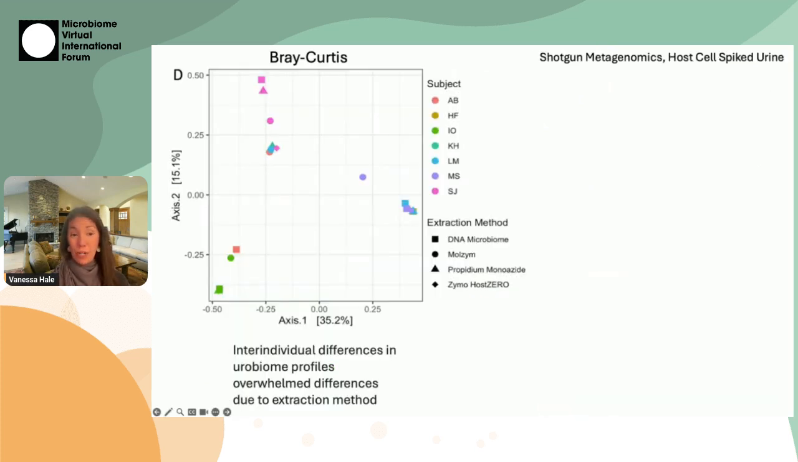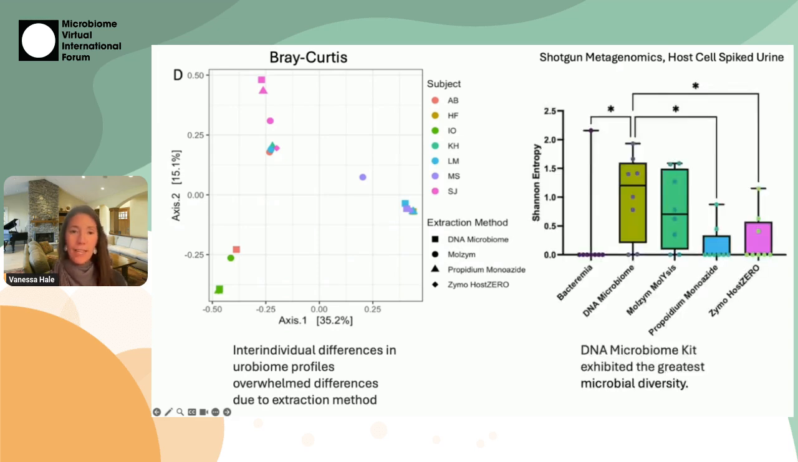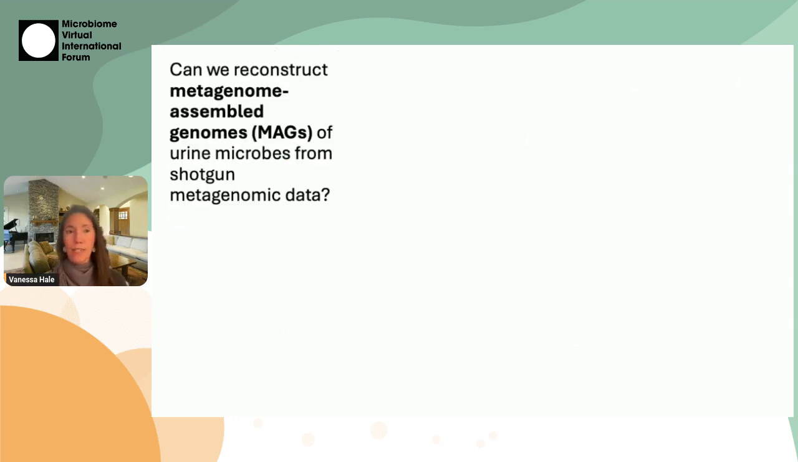And again, the inter-individual differences overwhelmed differences due to extraction method. So again, the colors here are dogs and the shapes are extraction methods. And here, DNA Microbiome is really the one I want to call out. So microbial diversity is on your y-axis, and the DNA Microbiome kit had the greatest microbial diversity. And we're using that as a proxy of a way of really capturing rare species.